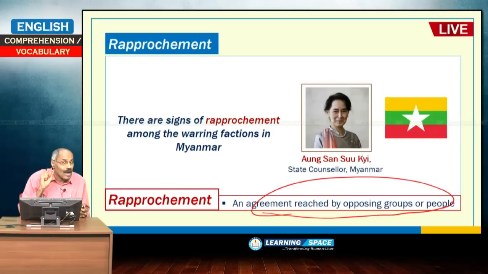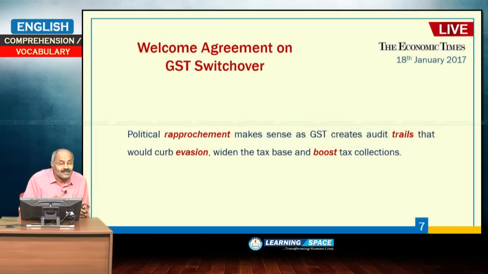In Myanmar, you have several groups, and there are signs of rapprochement among the warring factions in Myanmar. So, agreement reached by opposing groups. Right. So, political rapprochement makes sense as GST creates audit trails.